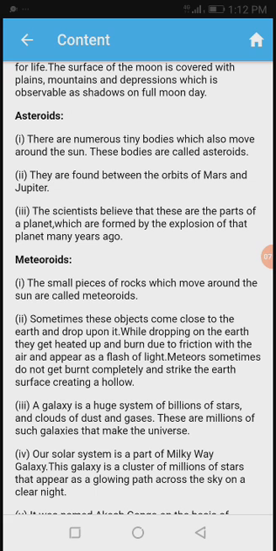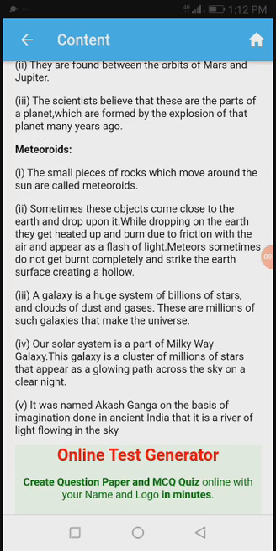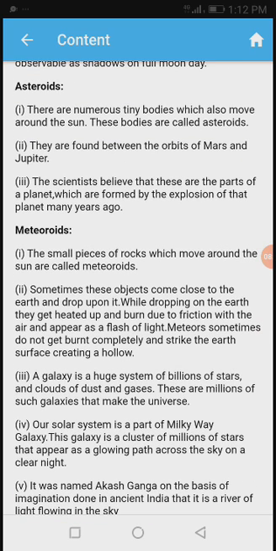The scientists believe that these are parts of a planet which was destroyed by an explosion many years ago. Actually, these asteroids are made up because of the explosion of that planet many years ago. Then meteoroids. See, meteoroids are small pieces of rocks which move around the sun.